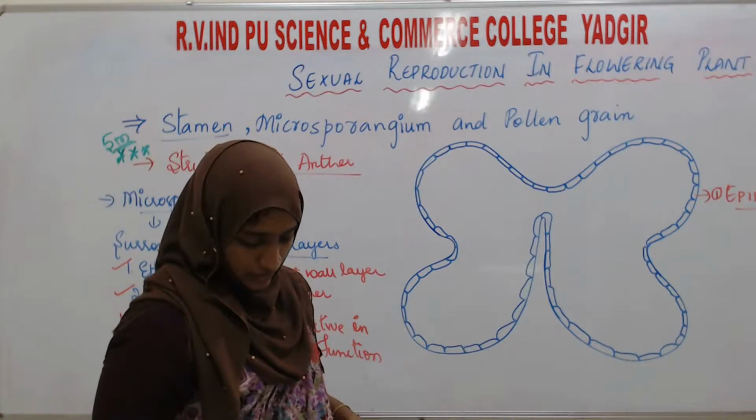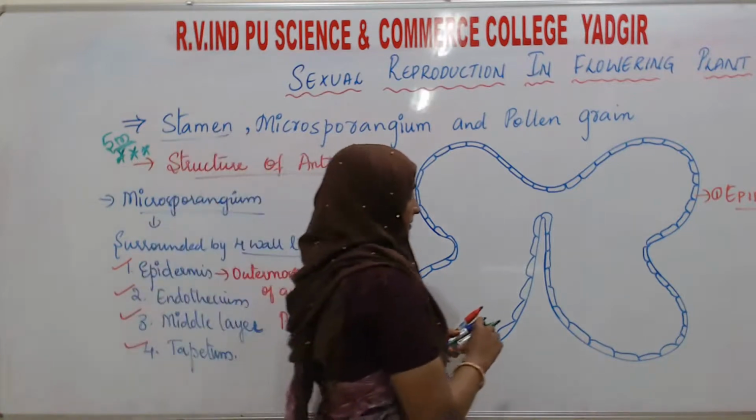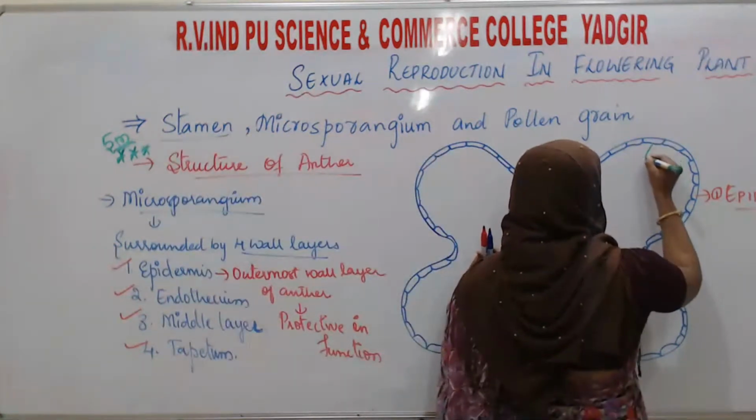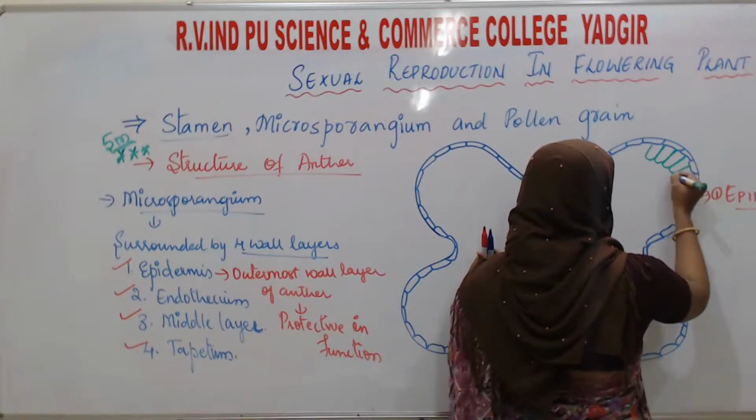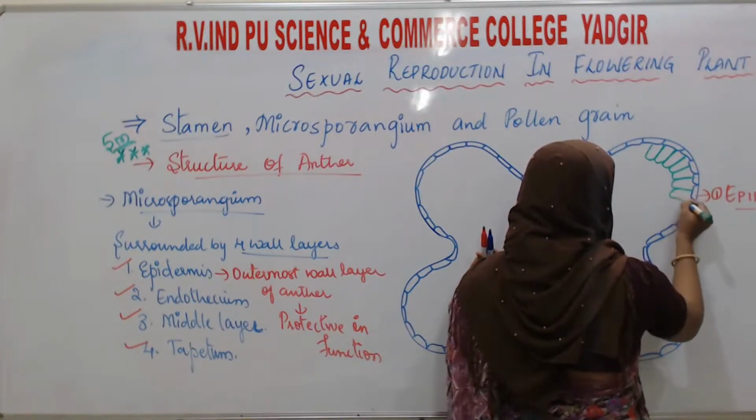So how is it located? Let's see. These are the cells which are radially arranged.